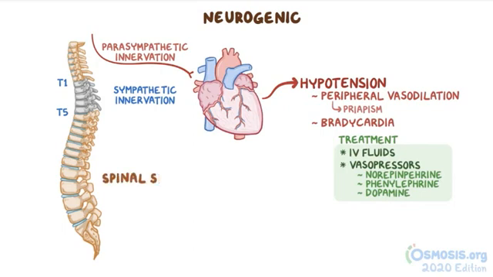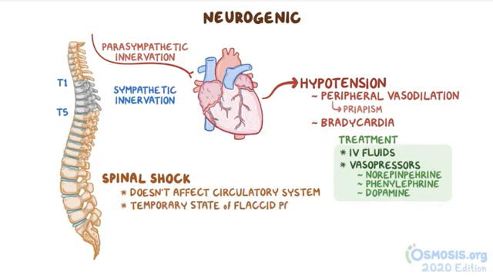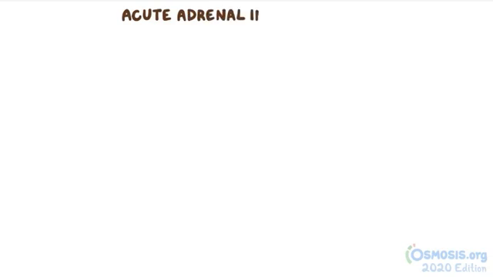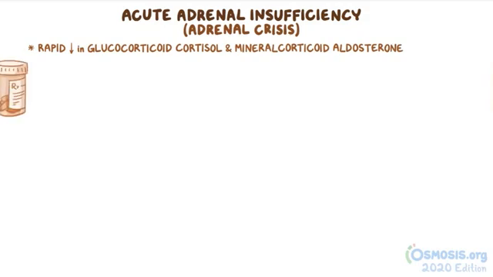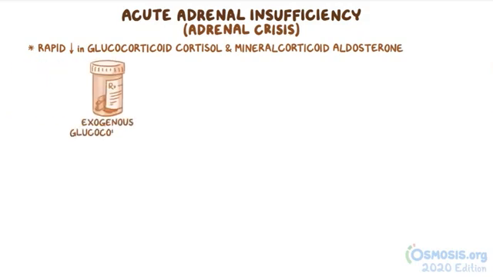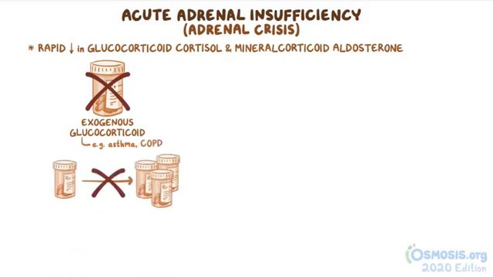A common mix-up is spinal shock, which is technically a misnomer, but it does not affect the circulatory system. Instead, spinal shock is a temporary state of flaccid paralysis and loss of sensation below the level of the spinal cord injury. The final type of distributive shock is acute adrenal insufficiency, or adrenal crisis, which is a rapid decrease in the glucocorticoid cortisol and the mineralocorticoid aldosterone. This is classically caused by sudden cessation of chronic exogenous glucocorticoids, like someone with asthma or COPD, or failure to increase the dose during times of stress, like infection or surgery.